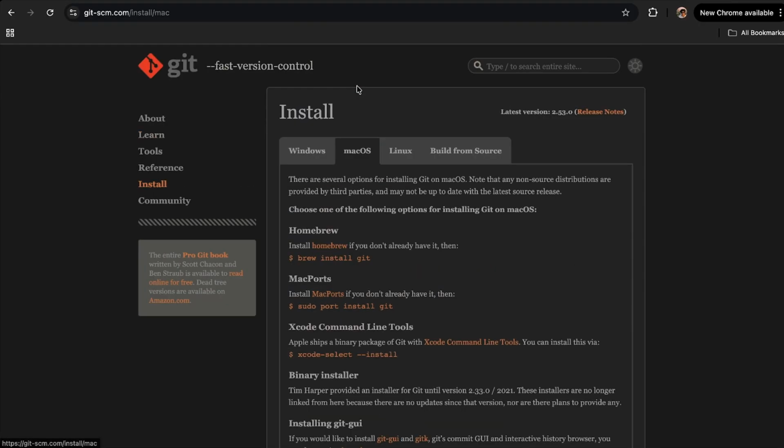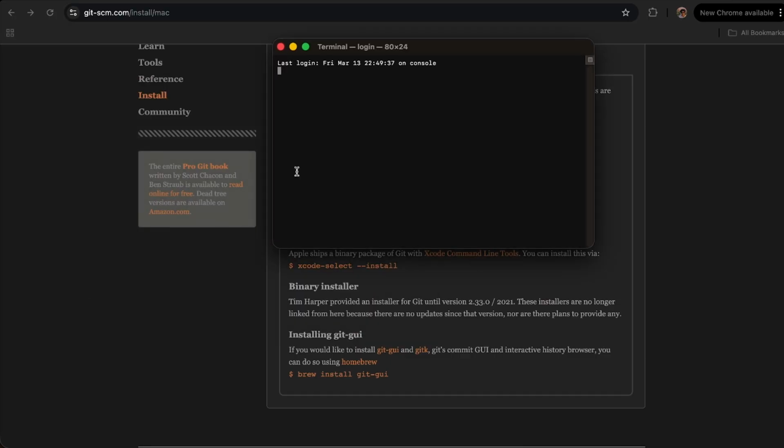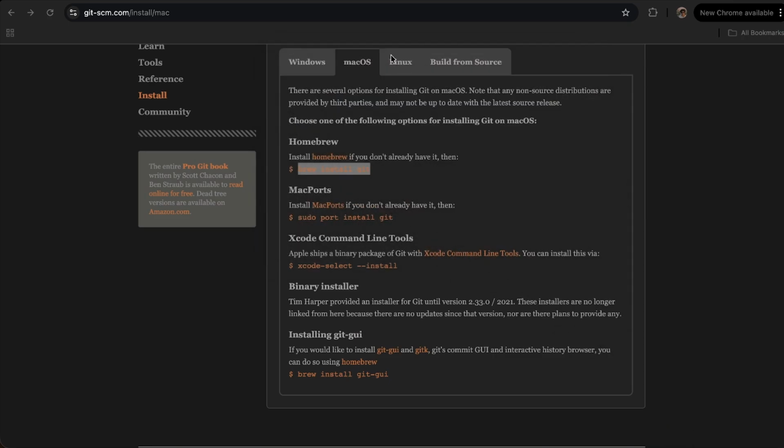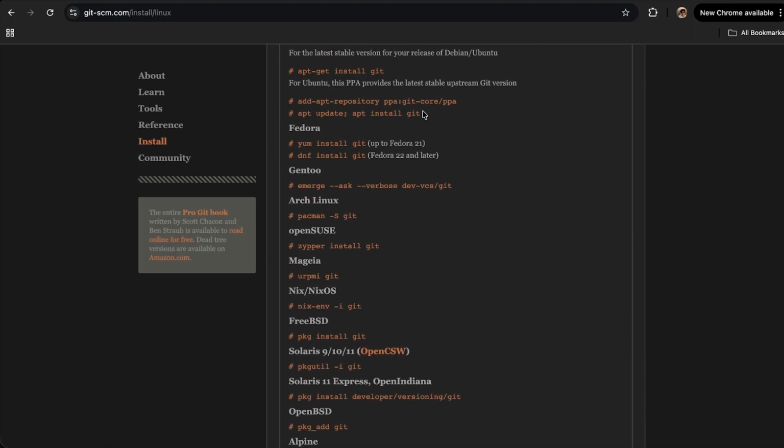For a Mac user, just open any command prompt or terminal and type this command. If I open a terminal and type this command, my Git starts installing in my system. Similarly, for a Linux user, just type these commands sequentially: the first one, then the second, and then again.